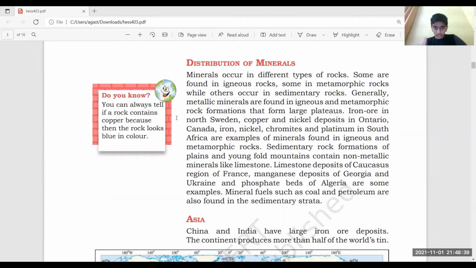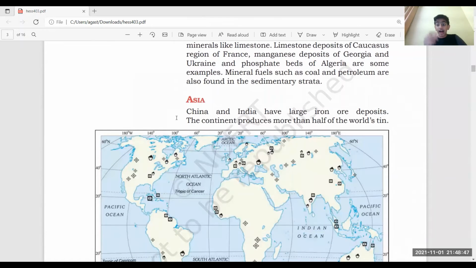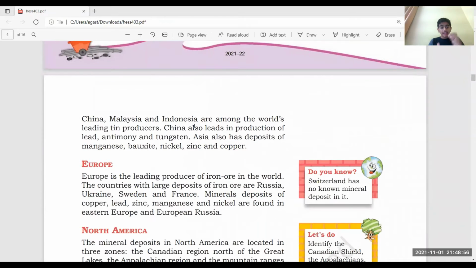Now, let's talk about Asia. Firstly, Asia. In Asia, China and India have large iron ore deposits. The continent produces more than half of the world's tin. China, Malaysia, and Indonesia are among the world's leading tin producers. China also leads in production of lead, antimony, and tungsten. Asia also has deposits of manganese, bauxite, nickel, zinc, and copper.